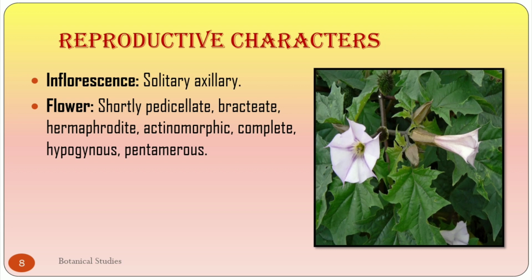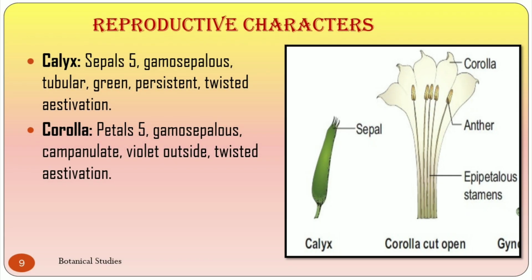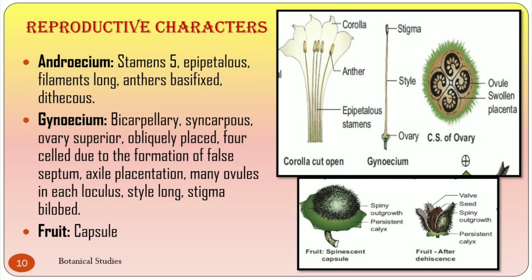Flower is shortly pedicellate, bracteate, hermaphrodite, actinomorphic, complete, hypogynous and pentamerous. Calyx with 5 sepals, gamosepalous, tubular, angulate, acuminate, green, persistent with twisted aestivation. Corolla with 5 petals, gamopetalous, campanulate, violet outside with twisted aestivation. Androecium with 5 stamens, epipetalous, filament long, anther basifixed, dithecous.